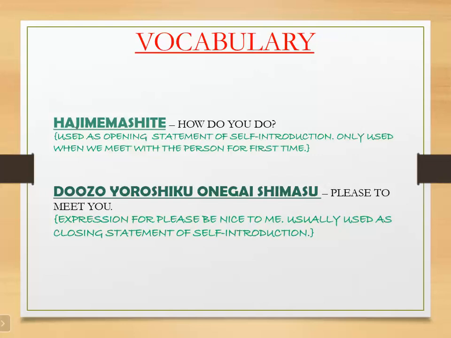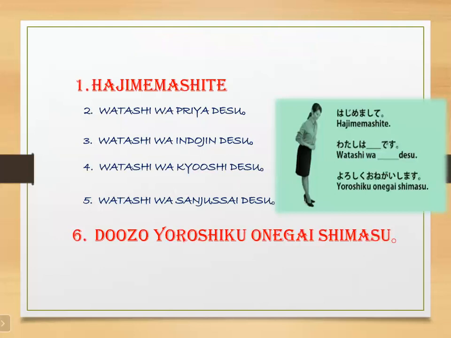Now let's put all these expressions and sentences together in our self introduction. Hajime mashite, watashi wa Priya desu, watashi wa Indojin desu, watashi wa Kyoshi desu, watashi wa sanjusai desu. Dozo yoroshiku onegai shimasu. It will complete the one sentence. So this is how we will give our self introduction.